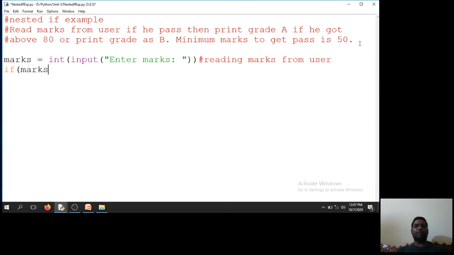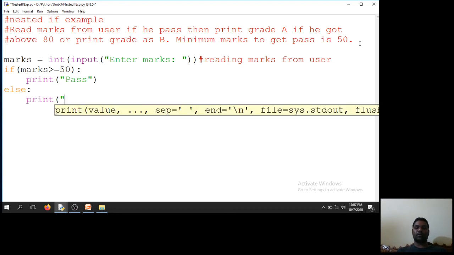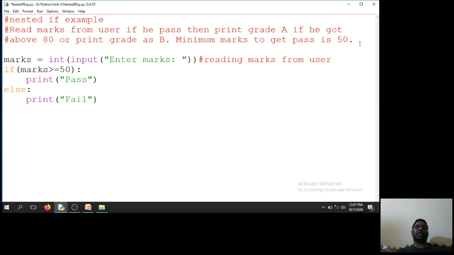If marks greater than or equal to 50, then he is passed. Yes, he is passed. Print pass. Else print fail. So this is the normal if condition.